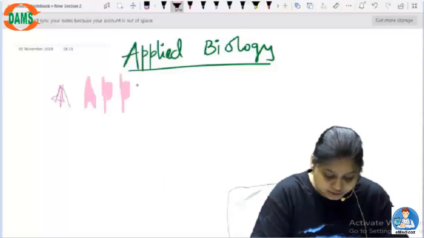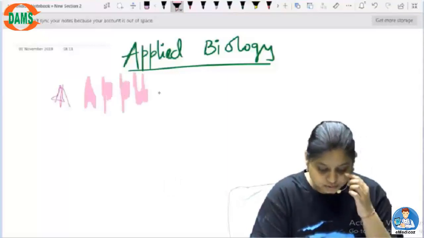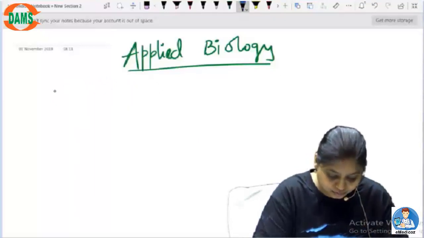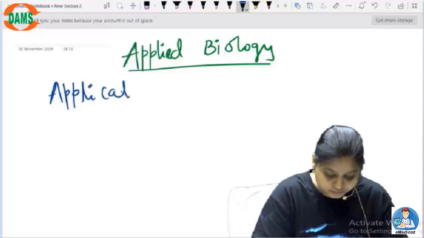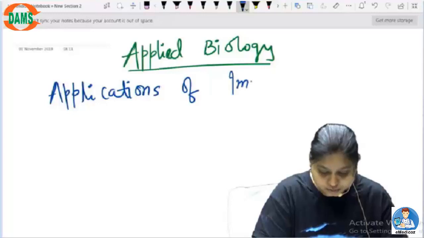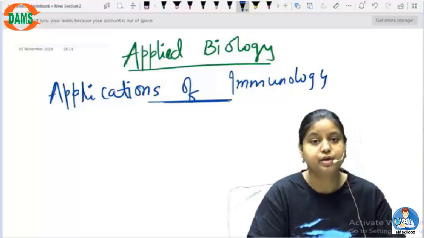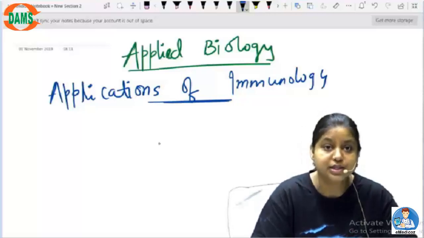That is applications of immunology, or you can also say applications of immunology will also mean the immunological techniques.